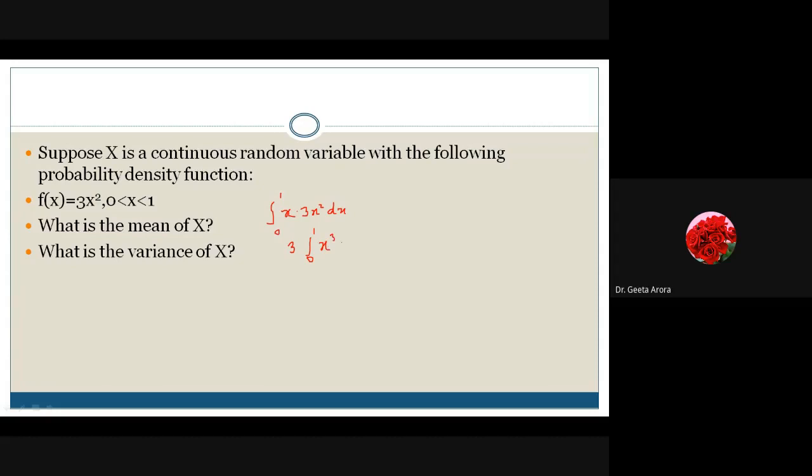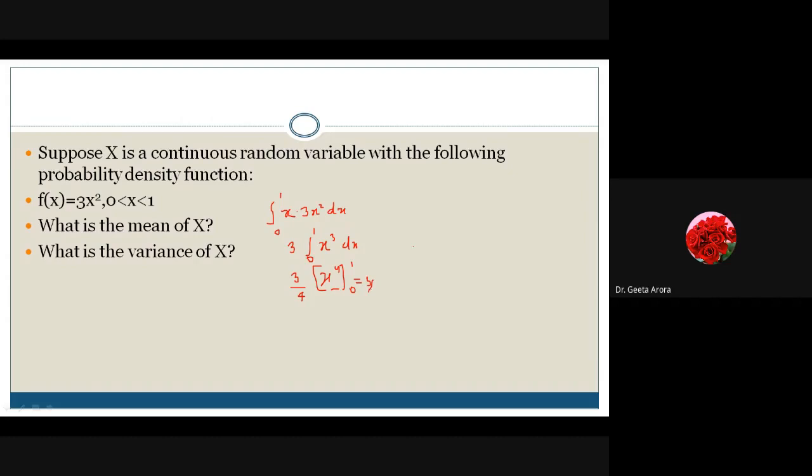And we know that the integration of x cube is x4 by 4. So the 4 in the denominator comes out, and here we will get x4 with the limit 0 to 1. At 1 it will give me 1, at 0 it is 0, so internally we are getting 1. So finally we have the answer: 3 by 4.